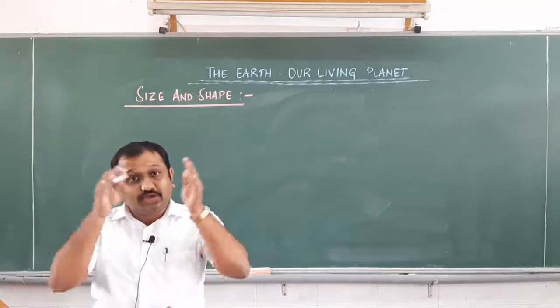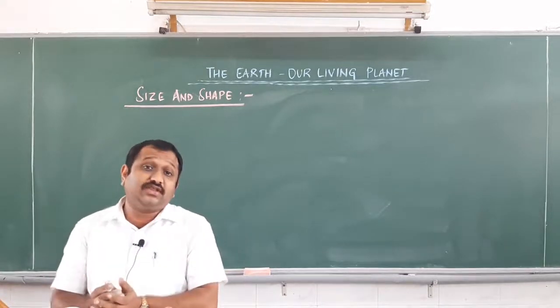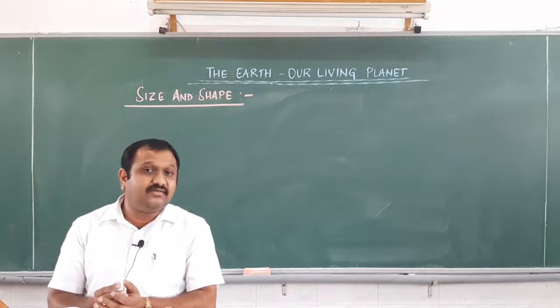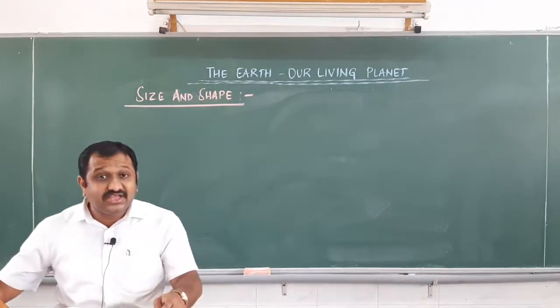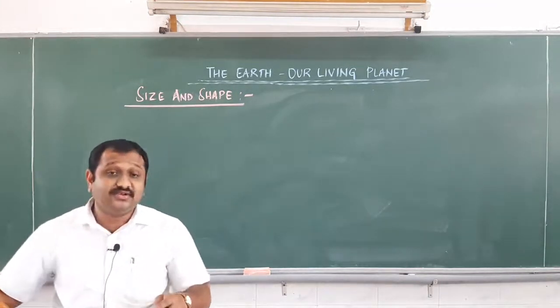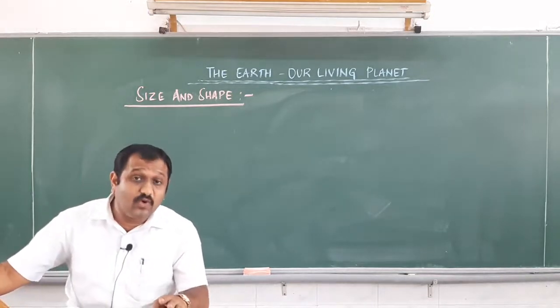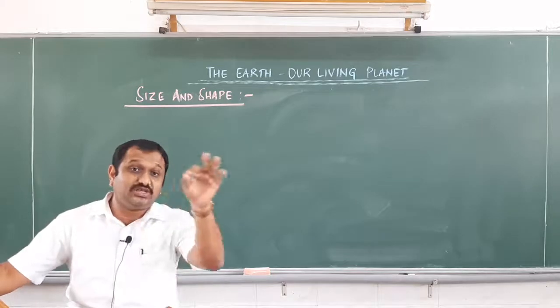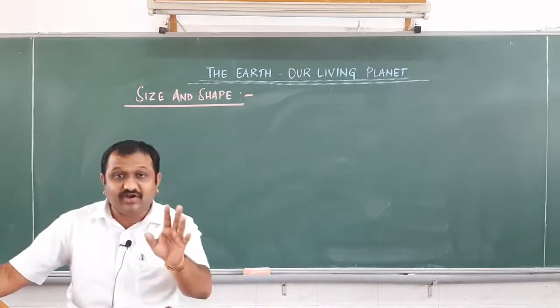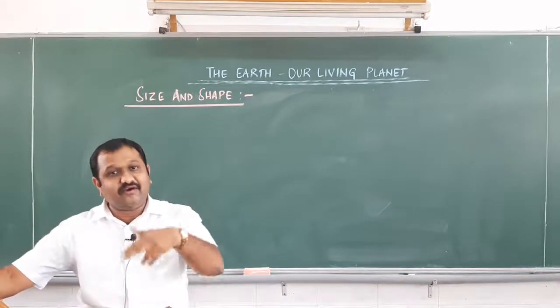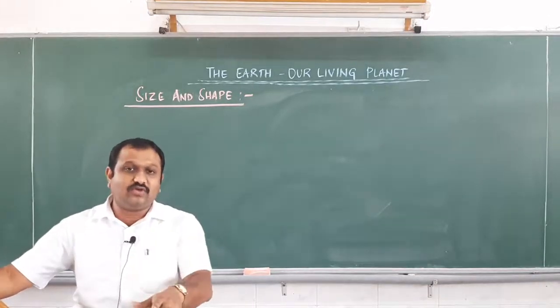What is the total geographical area of the Earth? It is 510 million square kilometers. This is the total geographical area of the Earth, out of which we have both land and water bodies.